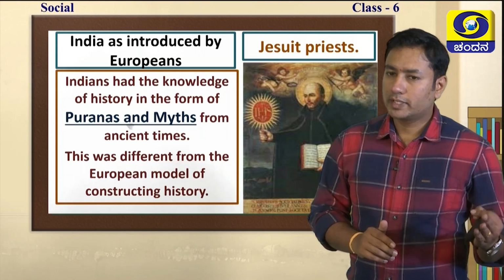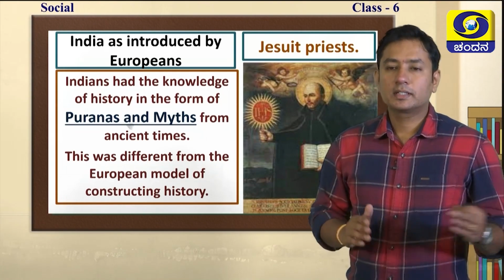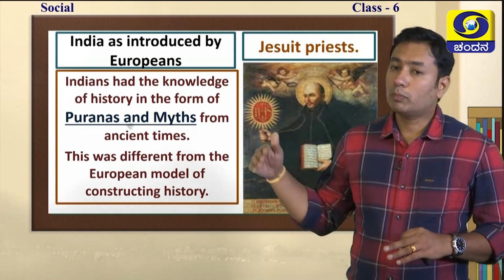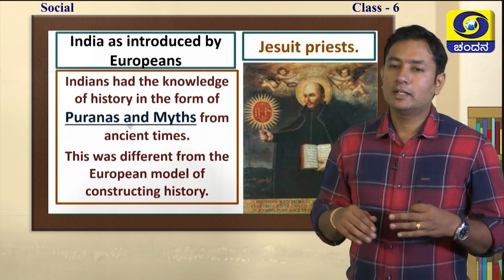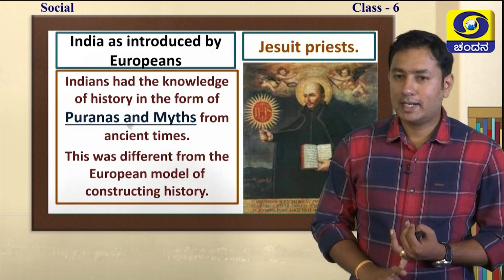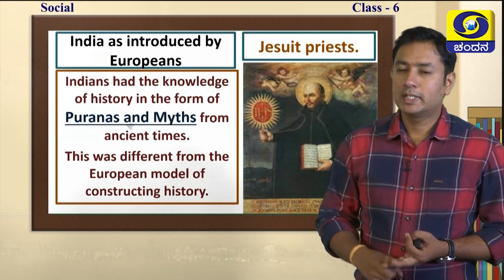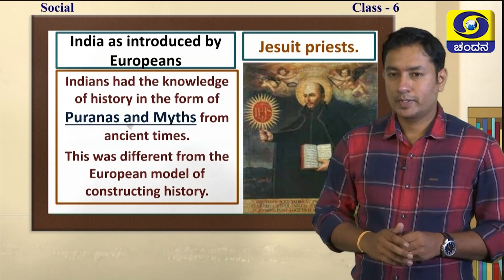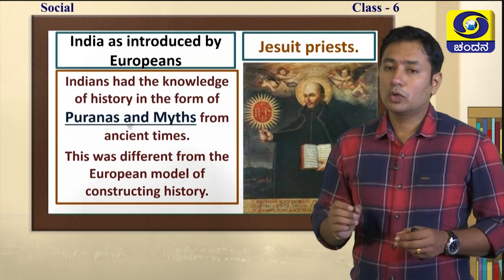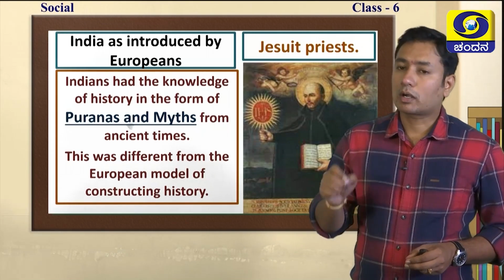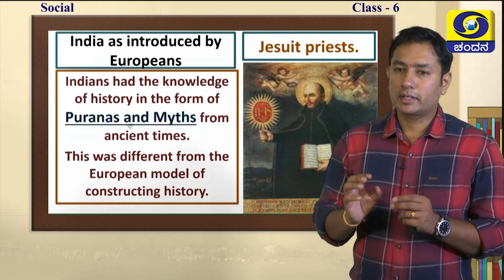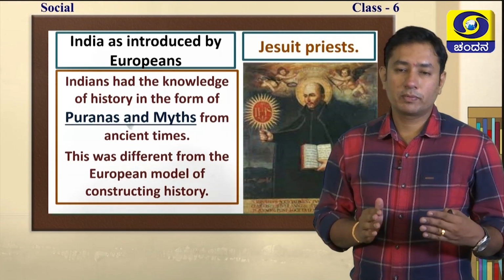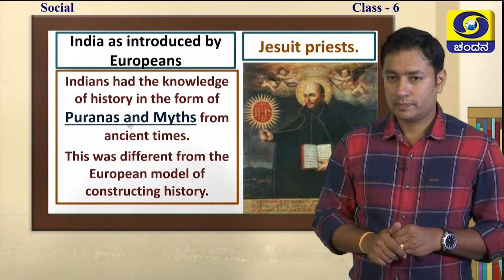The construction of history was different in India, the construction of history was far more different in European states. Normally in India, the history was in the form of ballads, songs, folk songs, dance and legends. But Europeans, they have written the history according to the time, according to the place and according to that particular era. This is the difference between Indian and European histories.